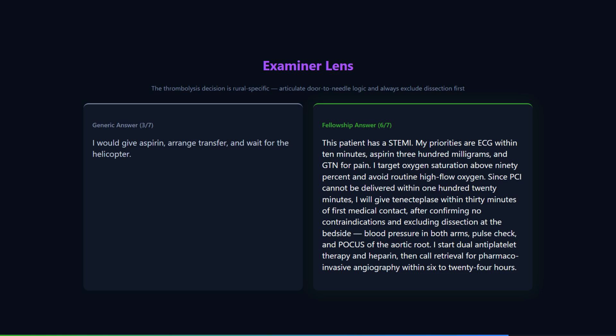You have already given the Tenecteplase. Is there any way to reverse it? Tenecteplase has a half-life of approximately 20 minutes after the initial bolus. There is no specific reversal agent. The fibrinolytic effect can be countered with cryoprecipitate or fresh frozen plasma and antifibrinolytics like tranexamic acid, but I have limited blood products in StAMPSville.